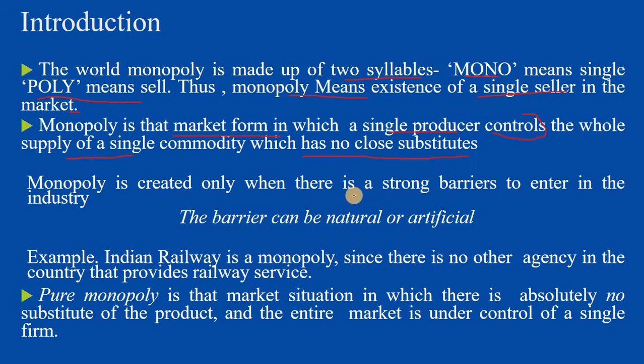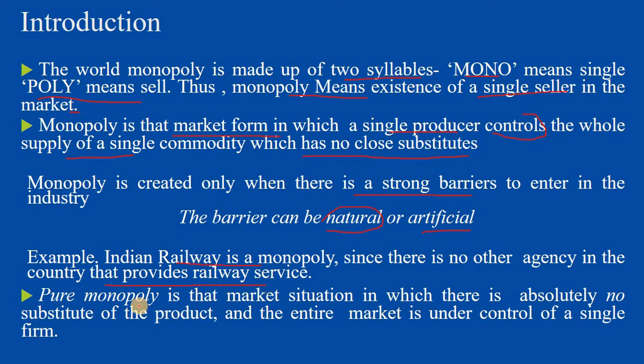So it can be created. There are strong barriers to enter into the industry. These barriers may be natural, or they may be artificially created by an individual or by government intervention. The best example we can see is the Indian Railway, which is a monopoly, and there is no other agency that provides this kind of services, and that's why it has monopoly power.